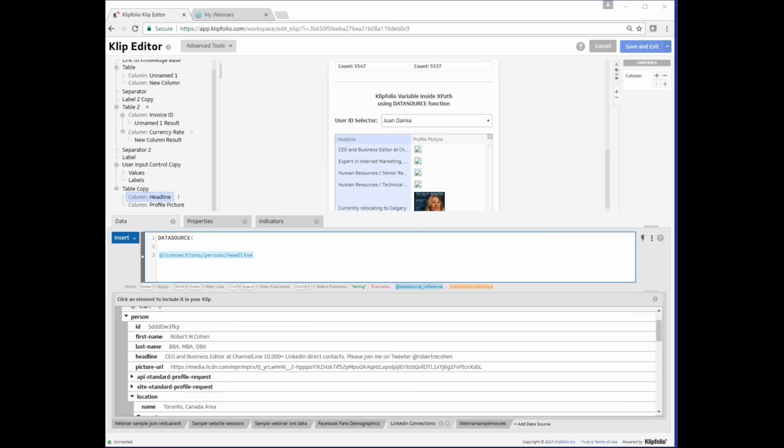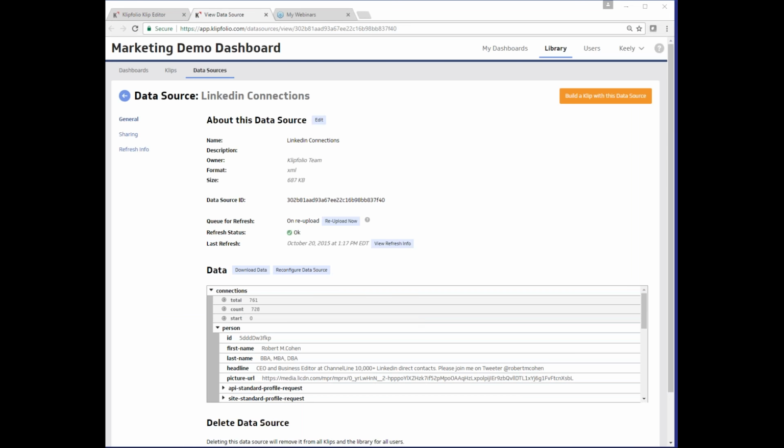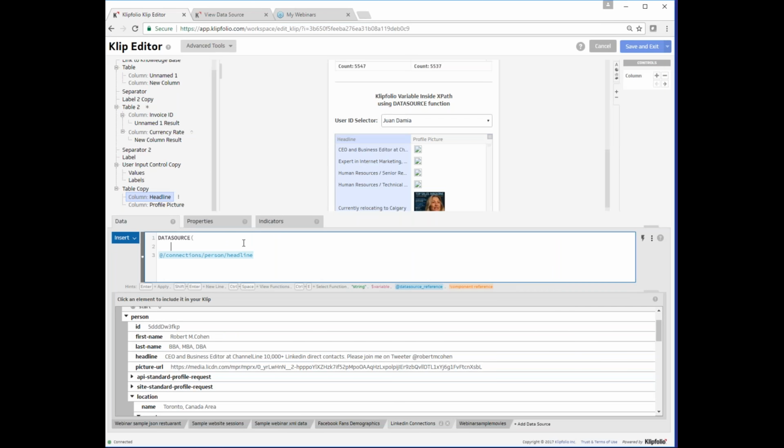The first parameter is actually the ID of the data source we want to be pointing to. We can find this ID by clicking on the I next to the name of the data source in the bottom panel. So this is our LinkedIn connections. Click on the I here. Then the ID is found as the long string of characters at the end of the URL. We can double click on that and copy it back here. We then put it inside of quotation marks for our first parameter. We are now pointing to the LinkedIn data source.